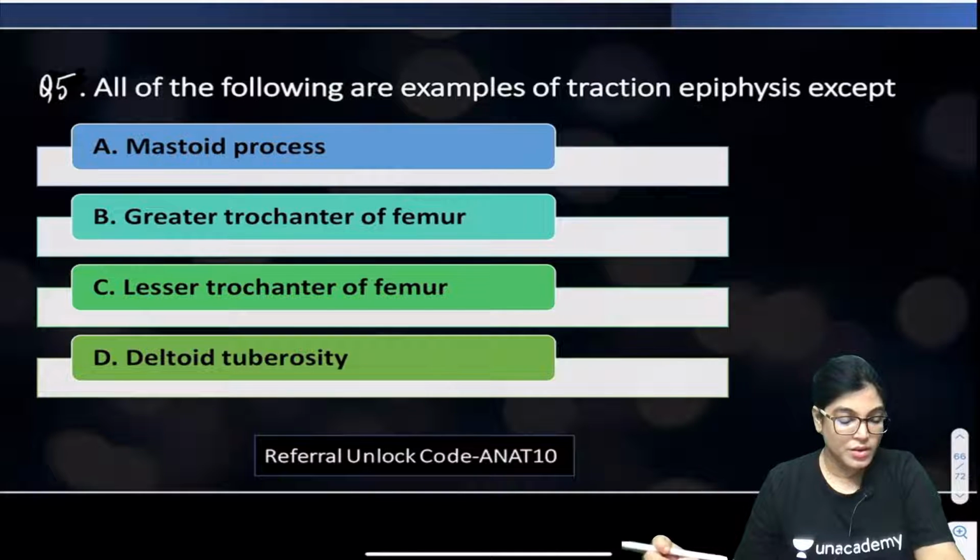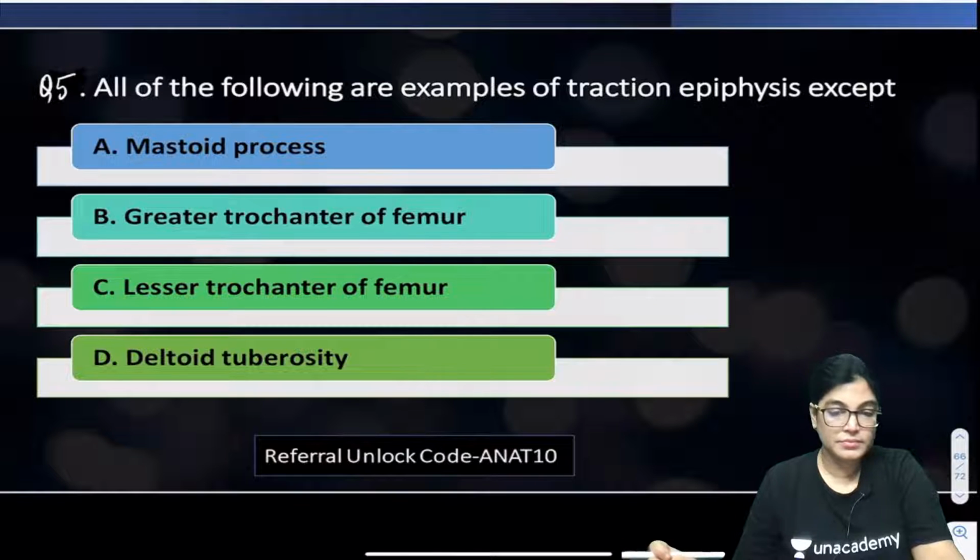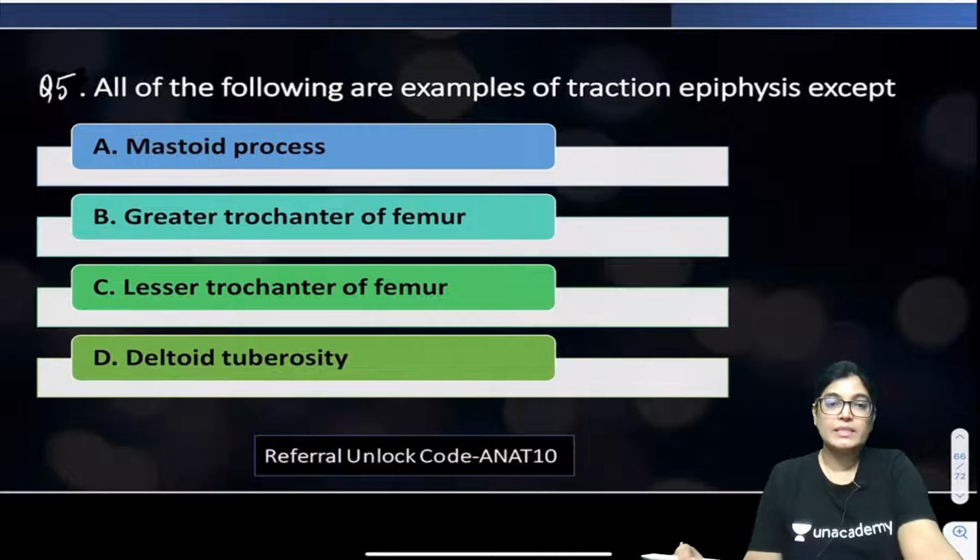Okay, so I got Selvan has given Bharti Selvan C, lesser trochanter of femur. Okay, what about others? C. Okay, again C is the answer.